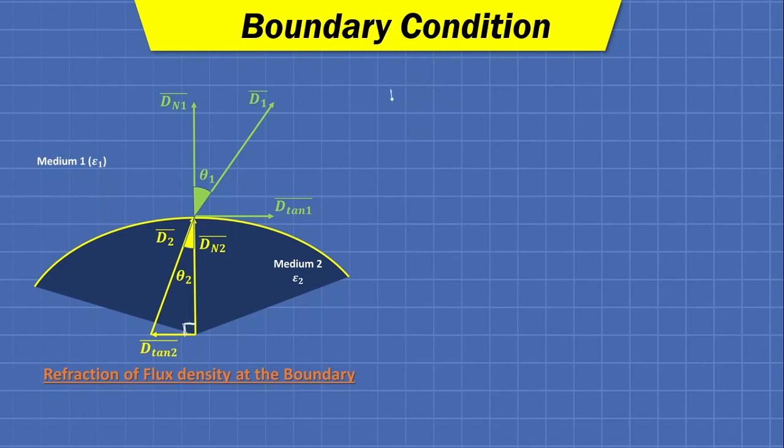So we can write D2 square equals D tan 2 square plus D n2 square. Okay, now D tan 2 is nothing but D2 sine theta 2. So D2 sine theta 2 square plus